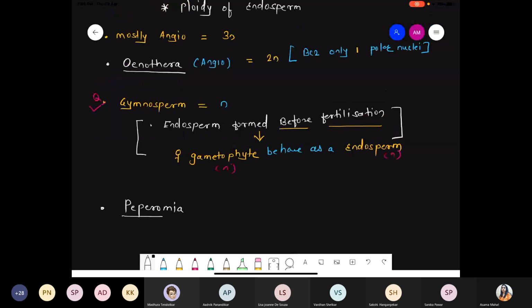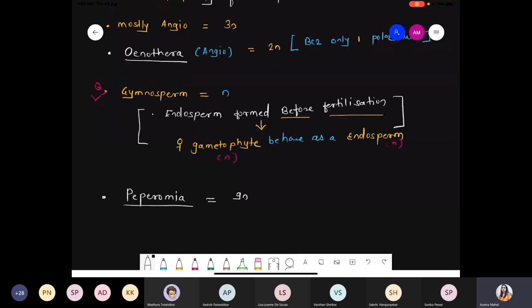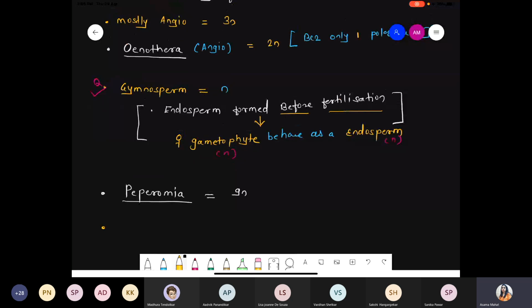Peperomia. In case of Peperomia, the ploidy level is 9N. And one example, Arum. Arum has the highest ploidy level. Arum is a plant that has the highest ploidy level of the endosperm, around 24, 57, 6N, which is the highest ploidy of endosperm.